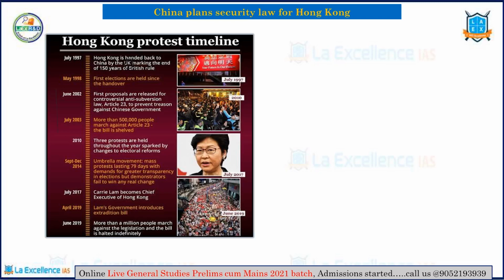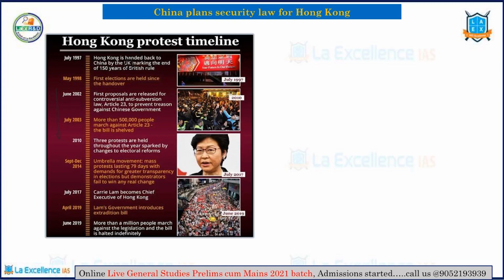So this is the timeline, and this timeline basically tells you the different measures or the steps that have been taken by the authorities in Hong Kong, by the people in Hong Kong, by the people's movements in Hong Kong against China. They want to create some kind of autonomy in Hong Kong. They want a self-government. And this basically defines the relationship between China and Hong Kong at the moment.